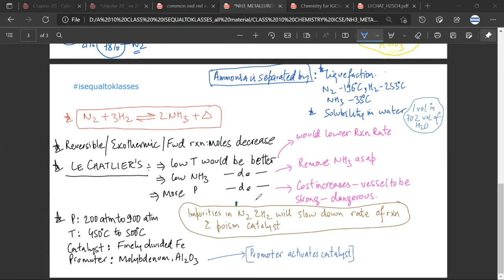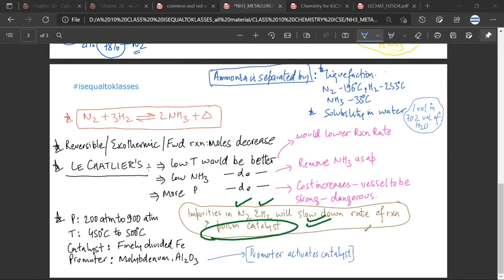Now there are a few other things that you need to understand. One is that the nitrogen and hydrogen which is used should be pure, otherwise it will poison the catalyst. What is the meaning of poisoning a catalyst? Poisoning the catalyst means it doesn't allow the catalyst to do its job, or to do its job well.